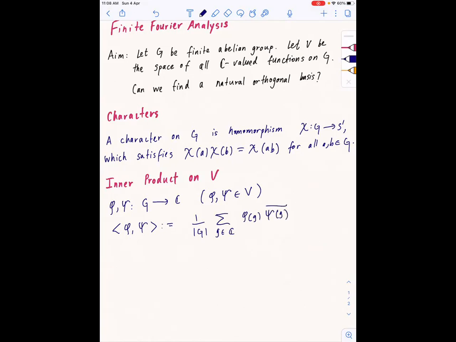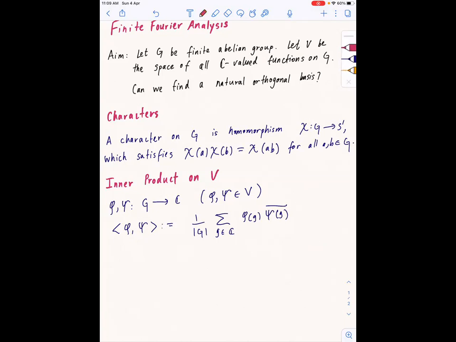If you imagine a function on G as a tuple of complex numbers of length the number of elements of G, then without this averaging 1 over mod G, that's just the Hermitian inner product. We just add this 1 over mod G for convenience. It's not too important. Okay.